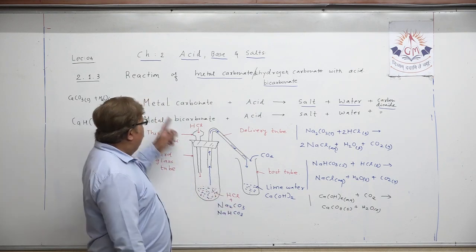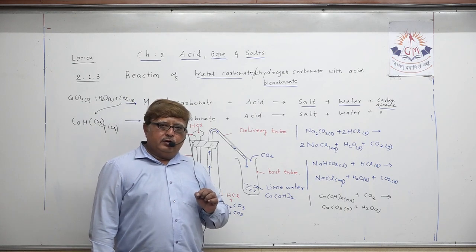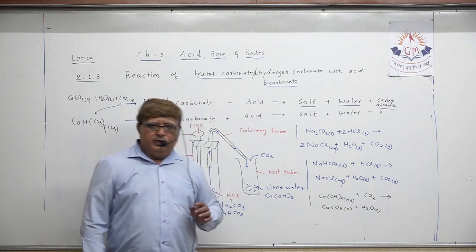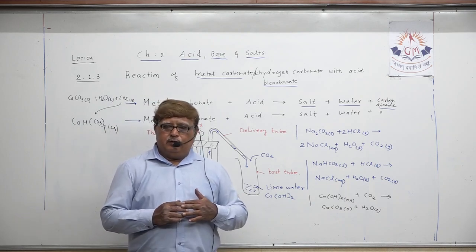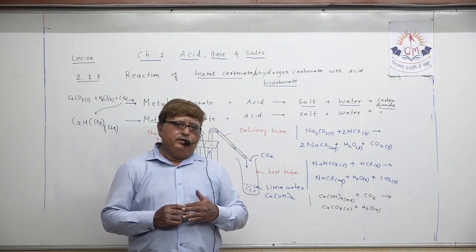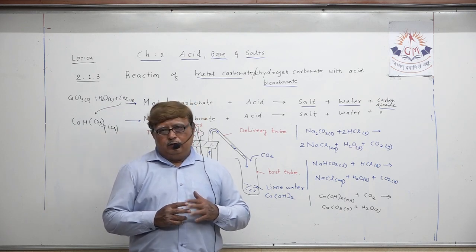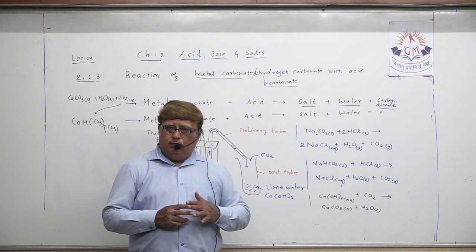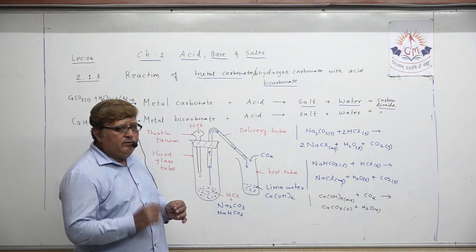What is that? Whenever metal carbonate or metal bicarbonate react with acid, they produce salt, water and carbon dioxide. That you will write first.